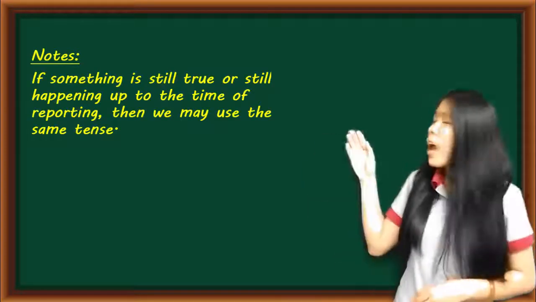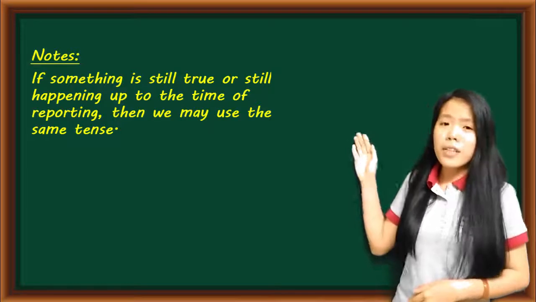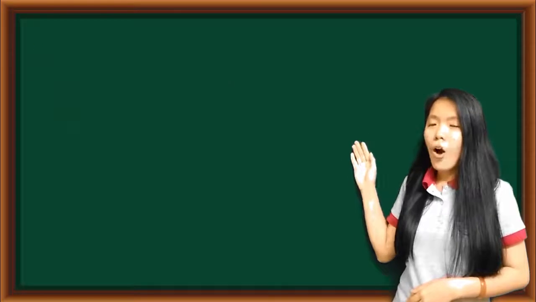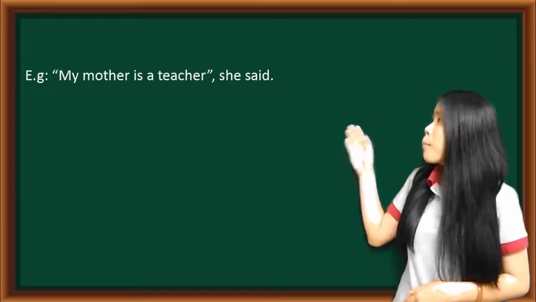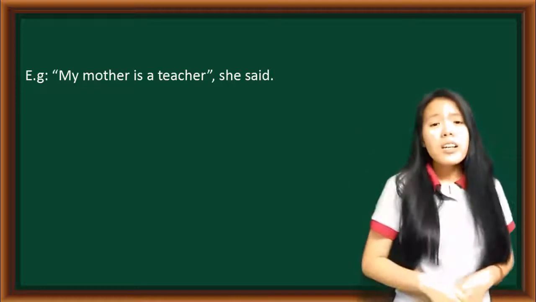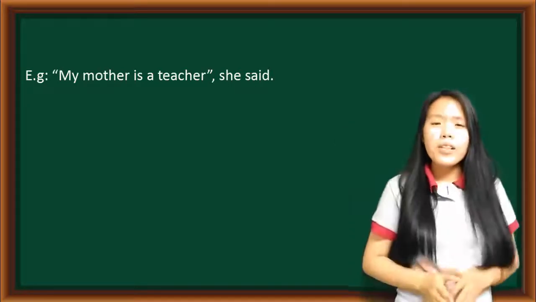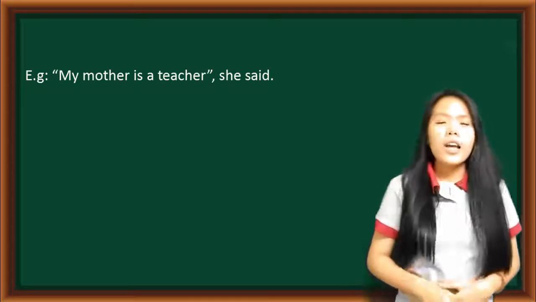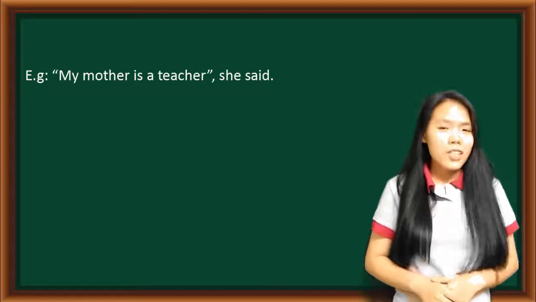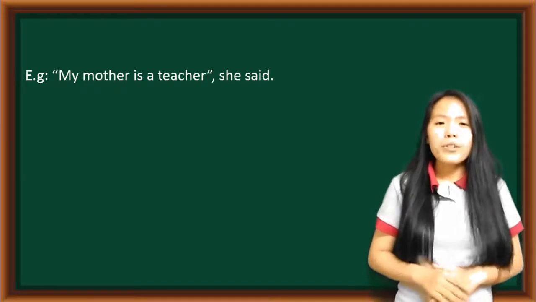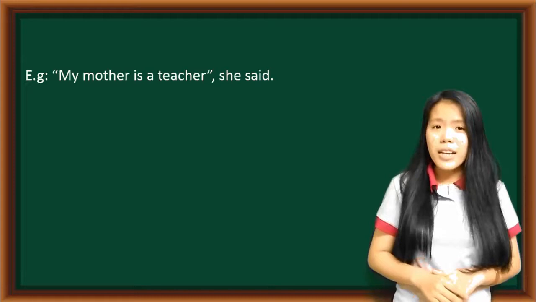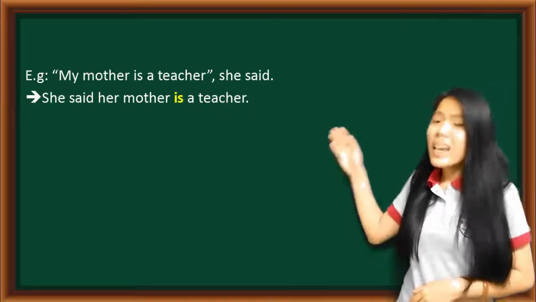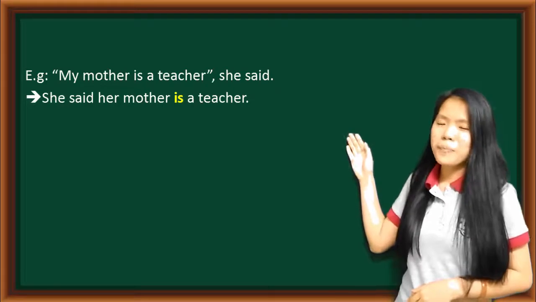The first note. If something is still true or still happening up to the time of reporting, then we may use the same tense. For example, she said, "My mother is a teacher." This is a present simple tense, and the rule is we need to move back a tense, so it will become the past simple, which is, she said her mother was a teacher. However, this statement could still be true at the time of reporting, so we can use the same tense. She said her mother is a teacher is the correct answer.